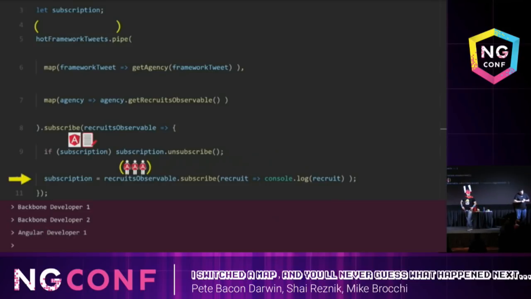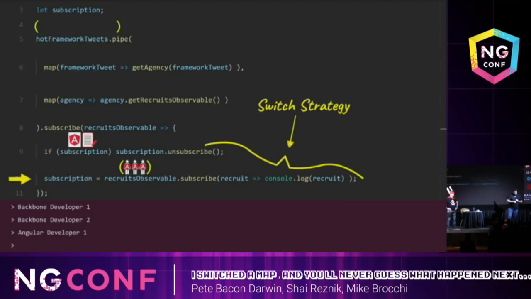Wow. Okay. That is beautiful. And then when we do this, this is the switch map strategy. The switch strategy, right? Yeah.